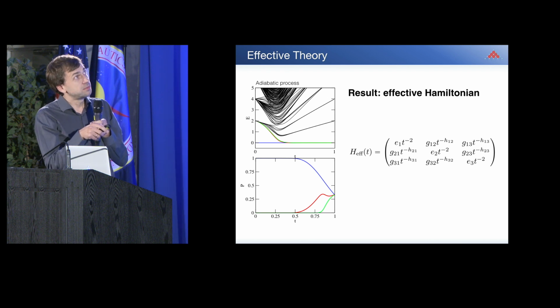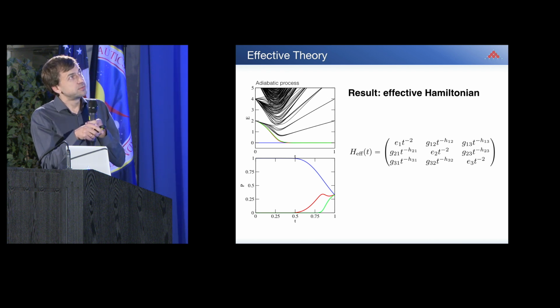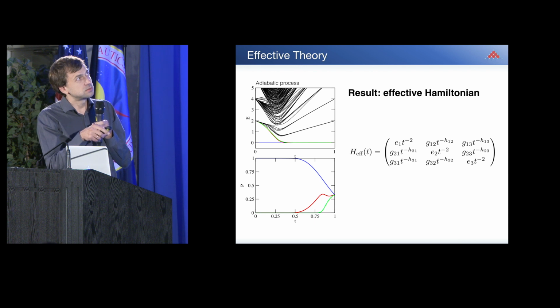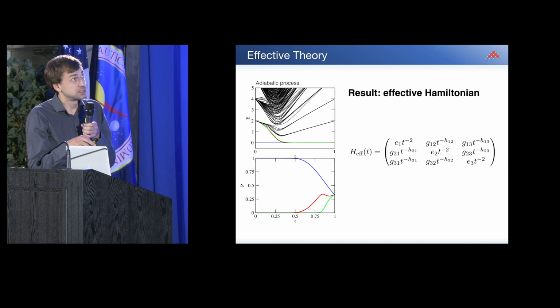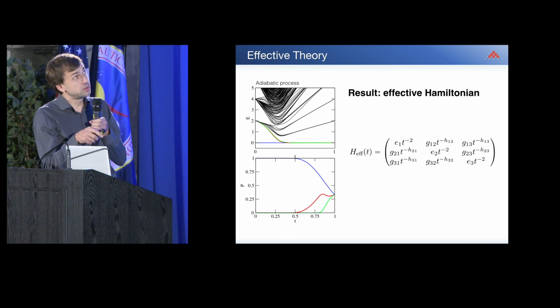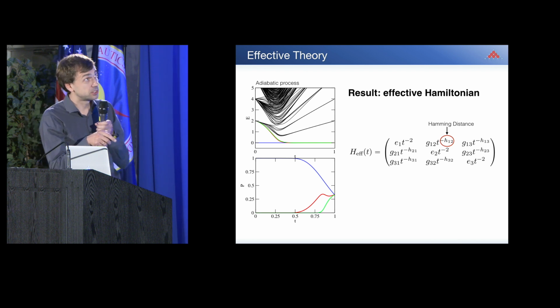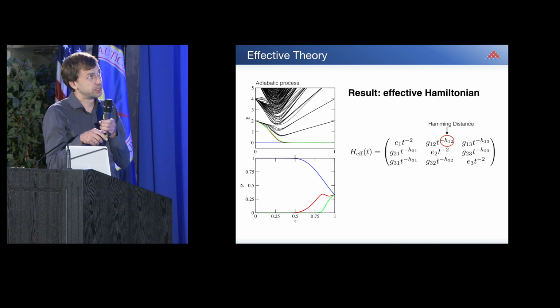Now, if you look at the elements on the diagonal, we have something that vanishes quadratically. So this is the same as we would have in a Landau-Zener problem. Now, if you look at the off-diagonal elements, they also vanish, but they vanish with the Hamming distance between the configurations. So this means each of these elements vanishes with a different order in the exponent.